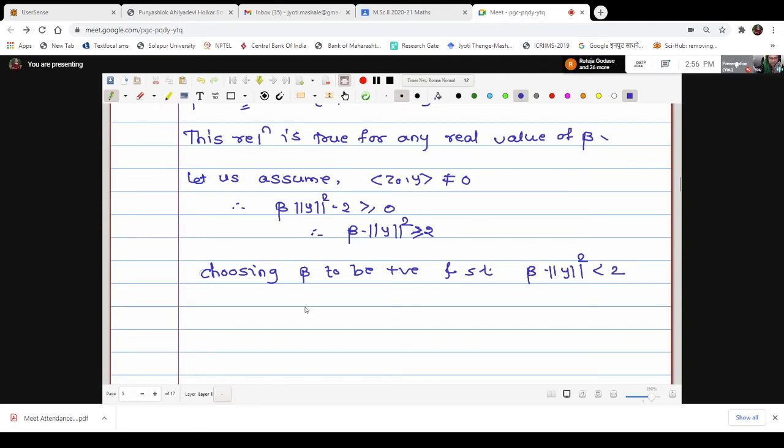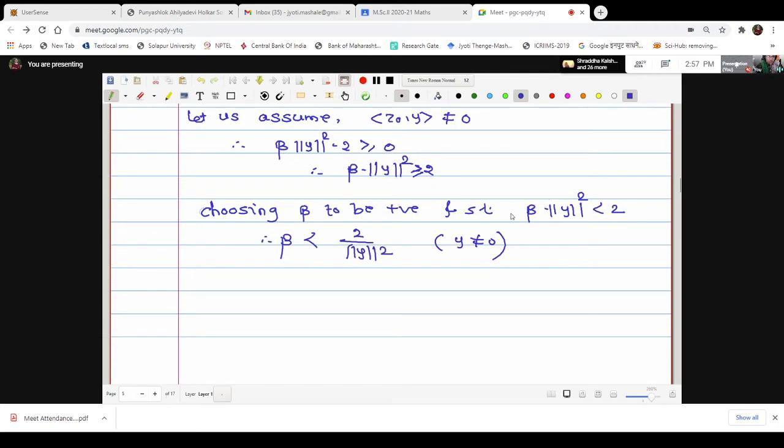That is, I want to select beta less than 2 upon norm square y, provided y is not equal to 0. For these values of beta which are less than 2 upon norm square y, we will get the inequality reversed.